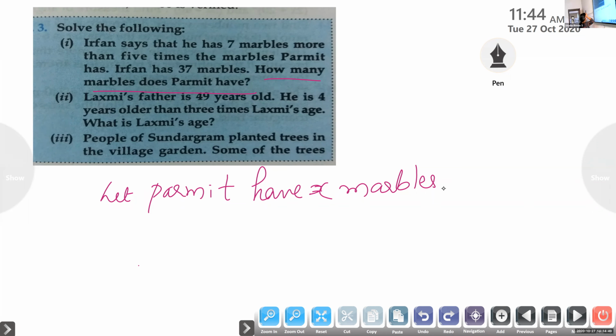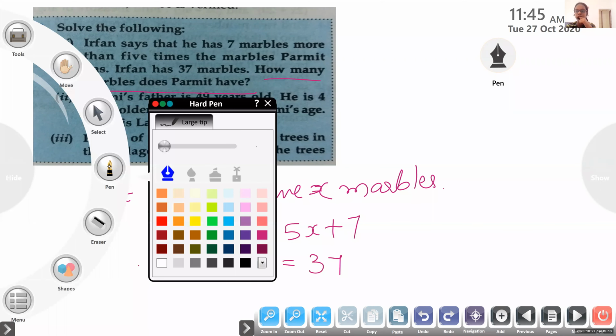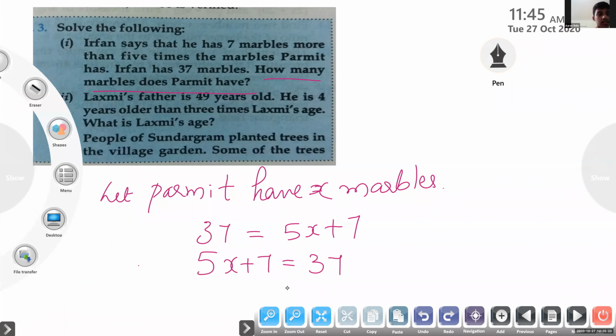Irfan has 37 marbles. So 37 is equal to 7 marbles more than 5 times the marbles with Parmit, which is 5x plus 7. So we can write the equation in this way: 5x plus 7 is equal to 37. So solve it. Ma'am, x is equal to 6. X is equal to 6.